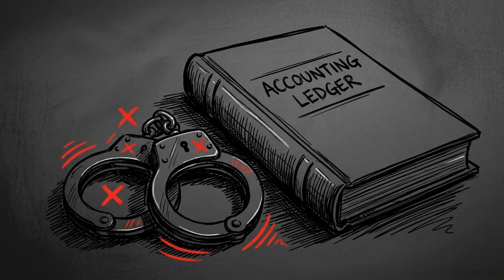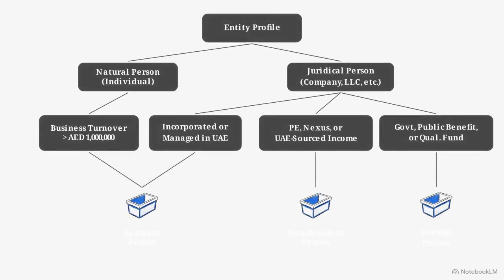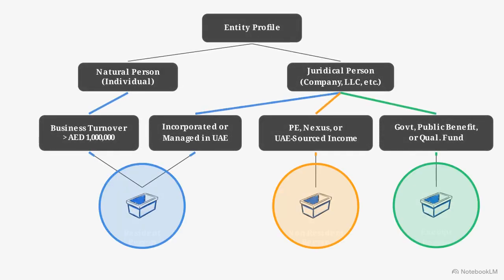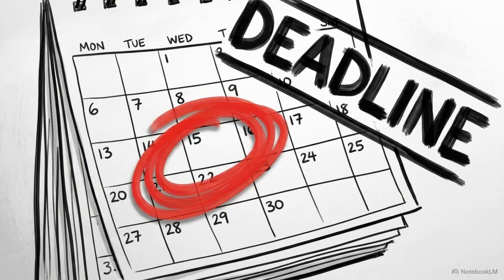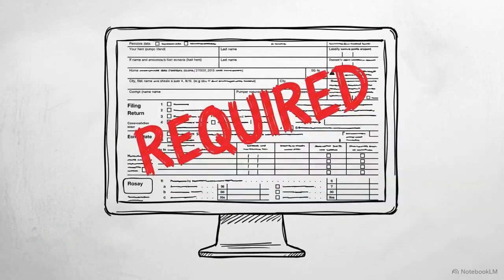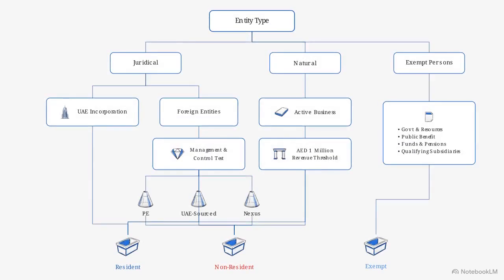Looking at the fully constructed categorization model, we have a clear, logic-based pathway to assess any entity. The specific bucket a client lands in dictates their exact registration deadline. It dictates the precise format of their return, and crucially, determines whether they have a legal requirement to file in the first place. However, you cannot rely on static legal assumptions when applying this model.